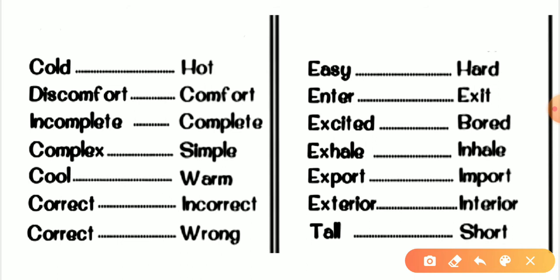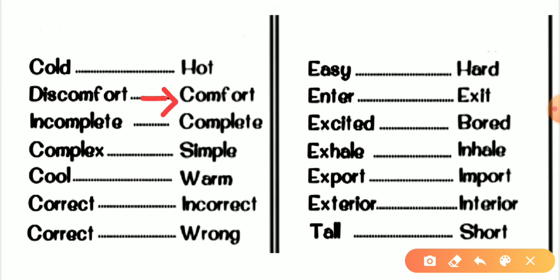Cold. So the next word is cold. The antonym of cold will be hot. After that, discomfort. The antonym of discomfort will be comfort. We will hide the dis, so the word will be comfort. So the antonym of discomfort would be comfort.